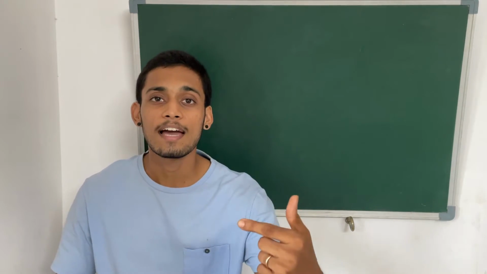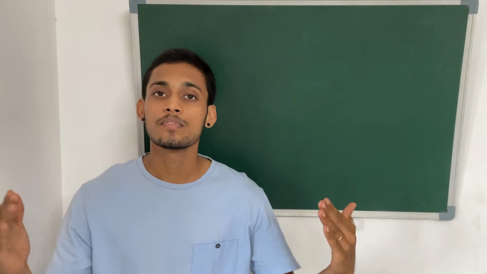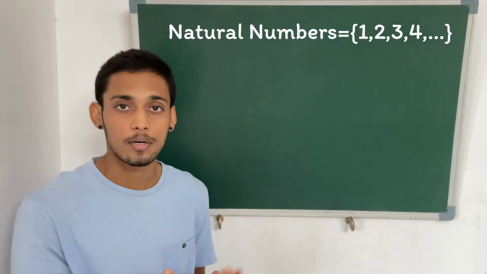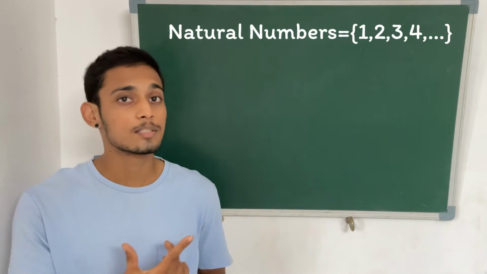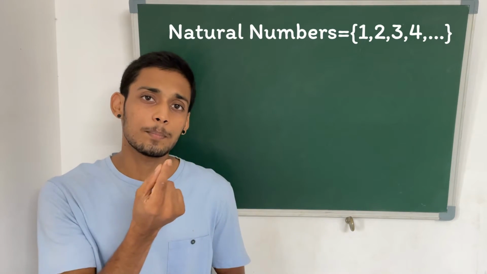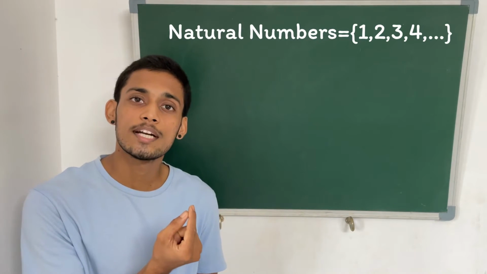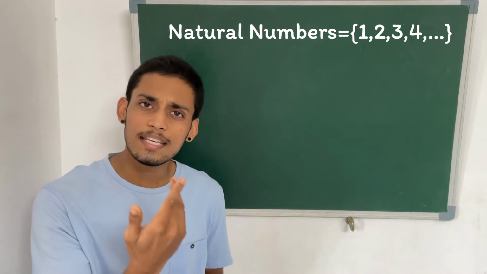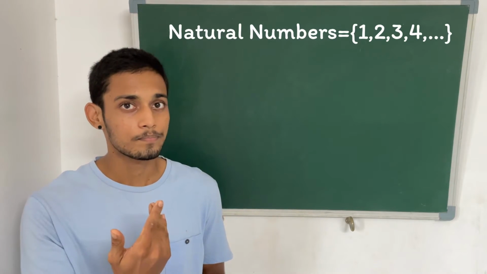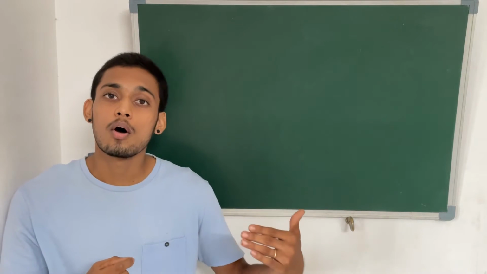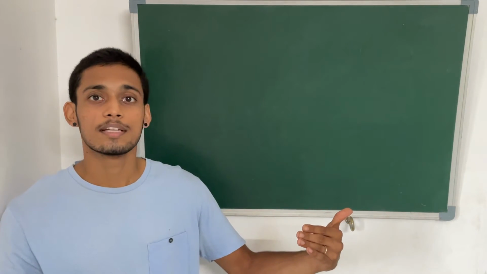For example, if I have the set of natural numbers, the set will consist of 1, 2, 3 and so on. All these numbers are there in this particular set. If I want to represent one of these elements in general, I can denote it by the letter n or e or whatever you like, a small letter. In this way we can say whether a particular element belongs or doesn't belong to a particular set.